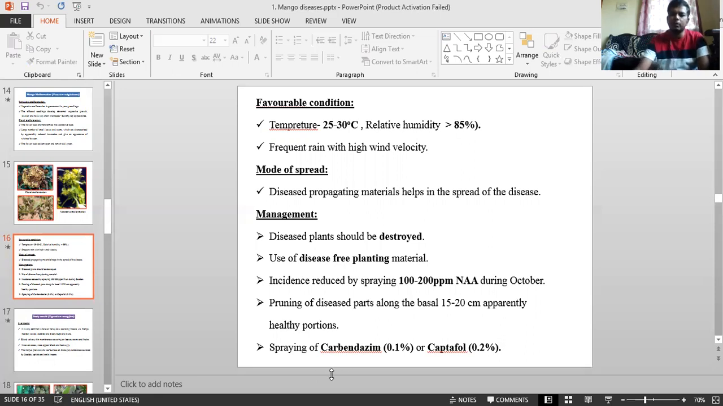And next you can spray carbendazim 0.1% or captafol 0.2%, at least 1 to 2 sprays in the schedule, or you can even use Captan. That is the major thing. Okay, this much regarding mango malformation. And next, coming to